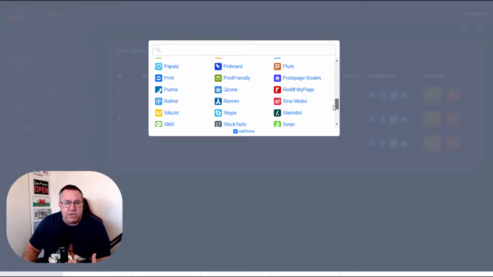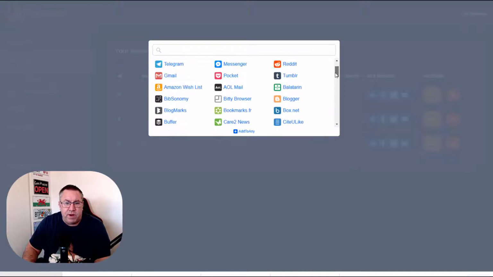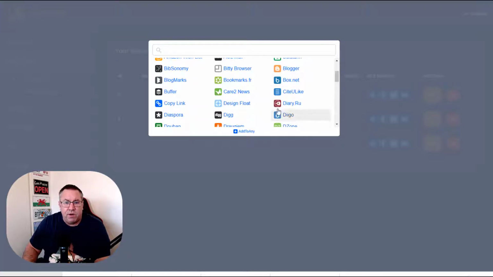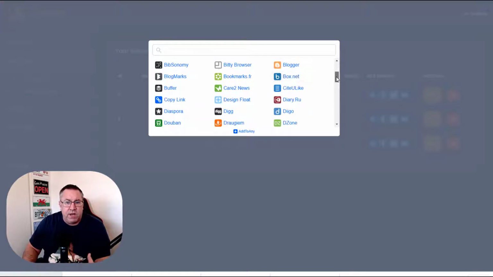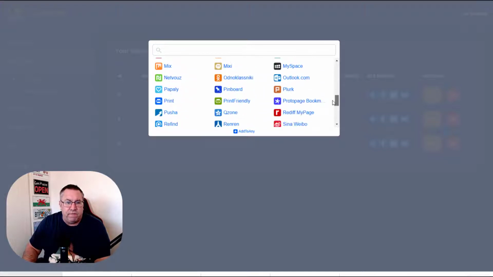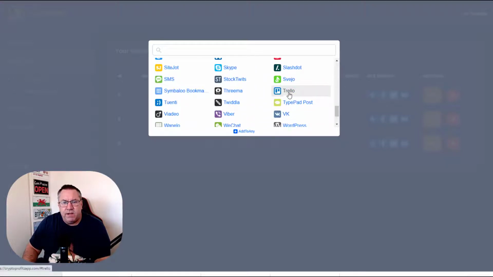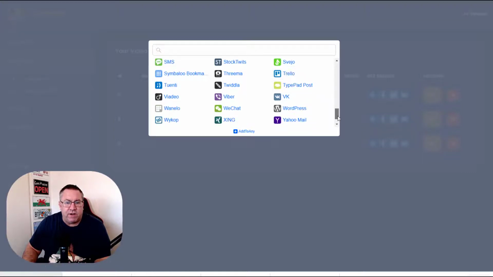Now, most of these networks are kind of completely obscure anyway. They're not even something you would have traffic on. The box is somewhere that you put, it's like Dropbox, you put all sorts of different files. There's always Trello on here. So Trello is a project management application, nothing to do with sharing links at all. So a lot of this stuff is just nonsense. It's not even a traffic source.